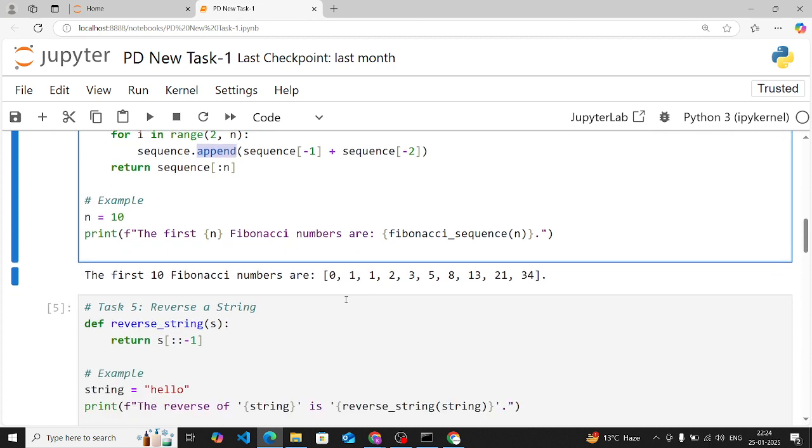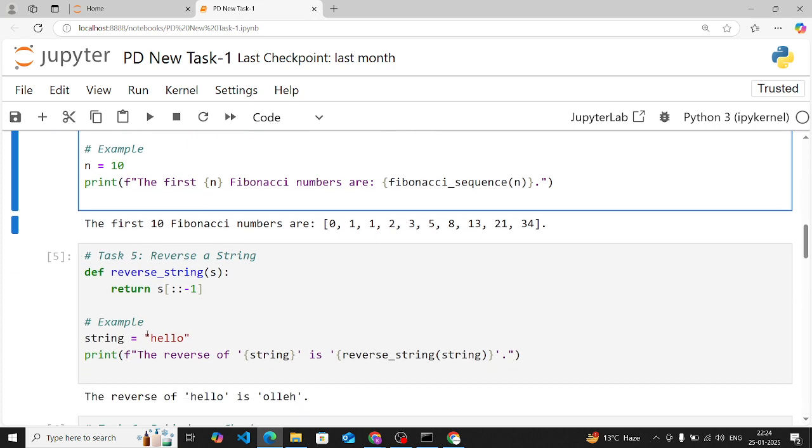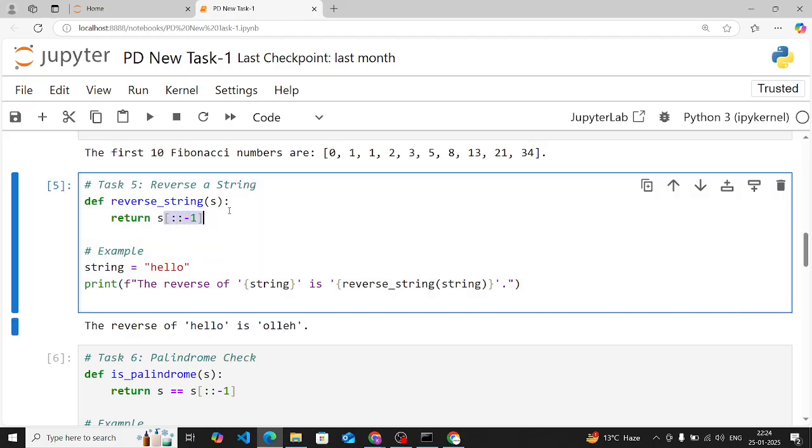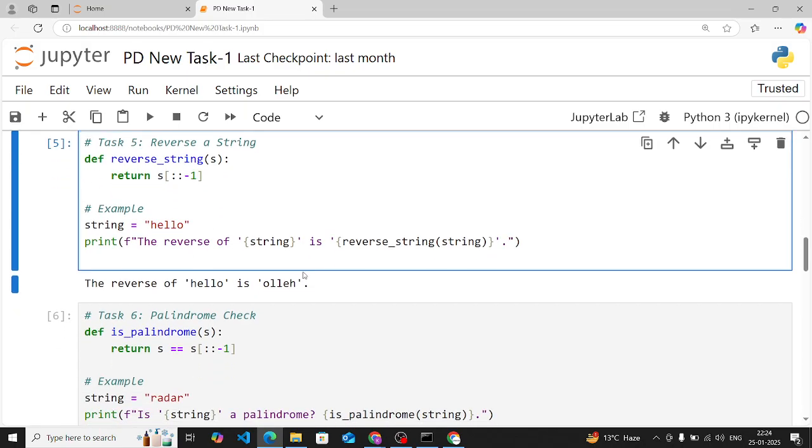Now comes the reverse of a string. This will reverse the order of characters in the string. So how to do it? You have to use slicing. With this slicing you create a new string with the characters in reverse order. Here is hello, and now the reverse of hello is this.